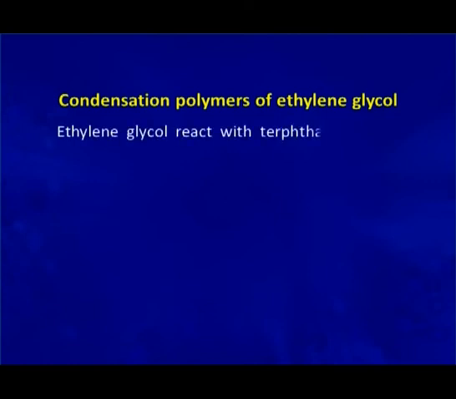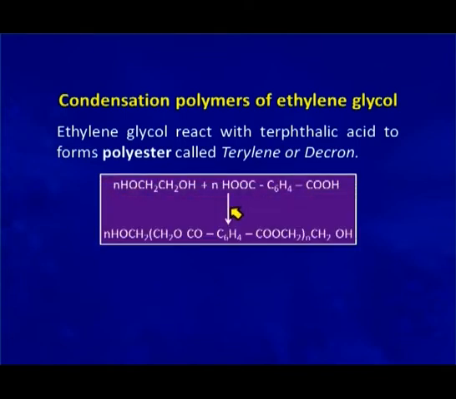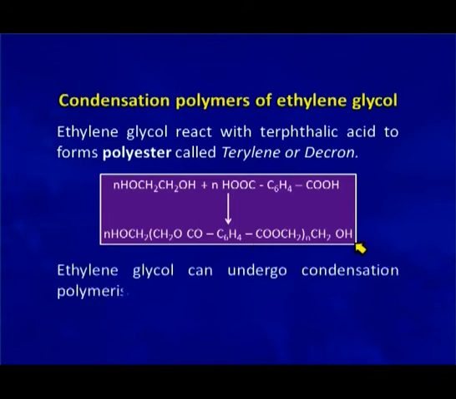Ethylene glycol reacts with terephthalic acid to form polyester, the trade name of which is terylene or Dacron. This is ethylene glycol. It reacts with terephthalic acid, benzene 1,4-dicarboxylic acid, to form this condensation polymer. Ethylene glycol can also form condensation polymers with aliphatic dicarboxylic acids.